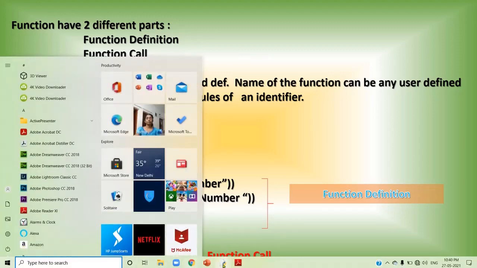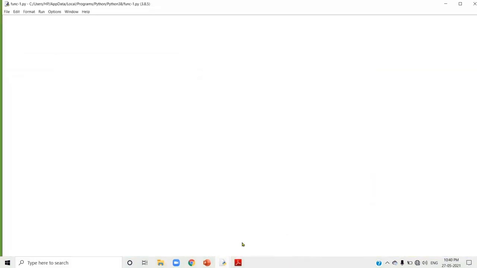So I'll open the Python screen here. I just want to find out the sum of 2 numbers. A simple question, sum of 2 numbers using a function. So I'll write the comment statement here: find the sum of 2 numbers. Yes, this is my question. Using function, I have to find out the sum of 2 numbers.